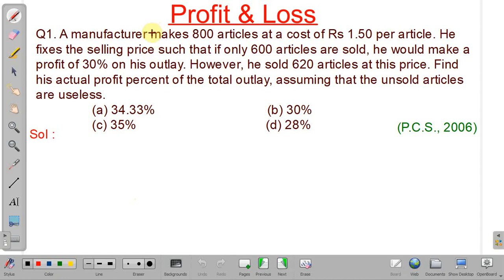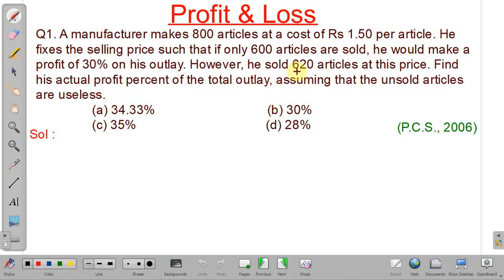A manufacturer produces 800 articles and the cost price per article is rupees 1.50. He fixes the selling price such that if he sells 600 articles, then his profit will be 30% on his outlay, that is on his total cost. However, he manages to sell 620 articles at this price. So we have to find his actual profit percent, assuming that unsold articles are useless.